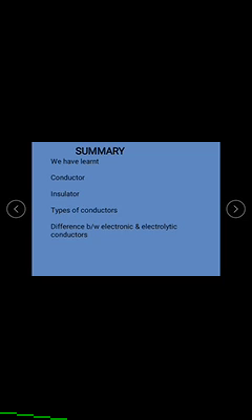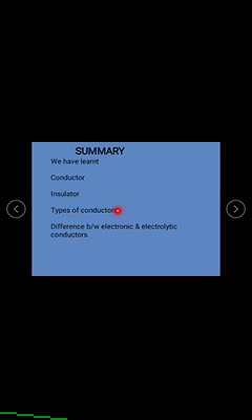In this topic we have learned about the conductor, meaning a substance which allows electricity to pass through it. We have also learned about the insulator, a substance which does not allow electricity through it. Examples: plastic, rubber, cloth, wood, etc. For conductors, we have all the metals, graphite, etc.